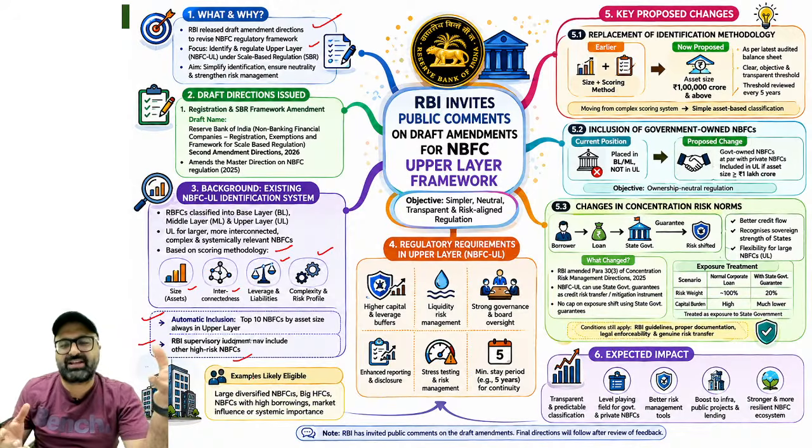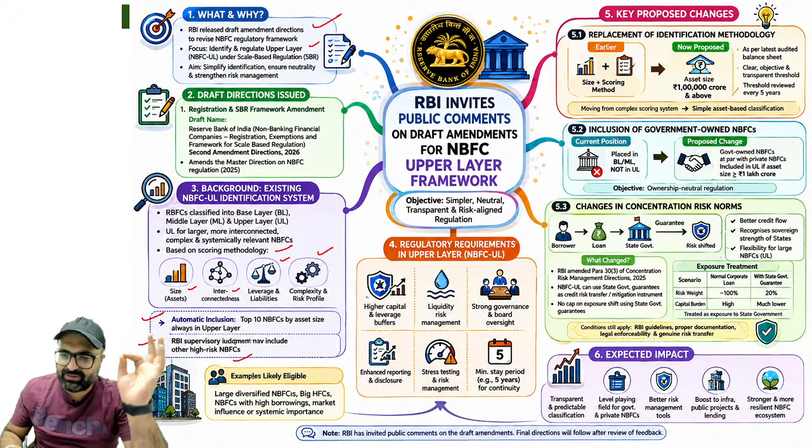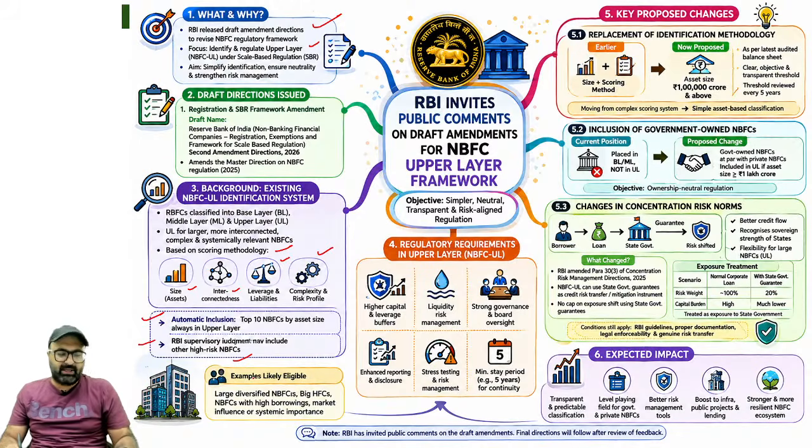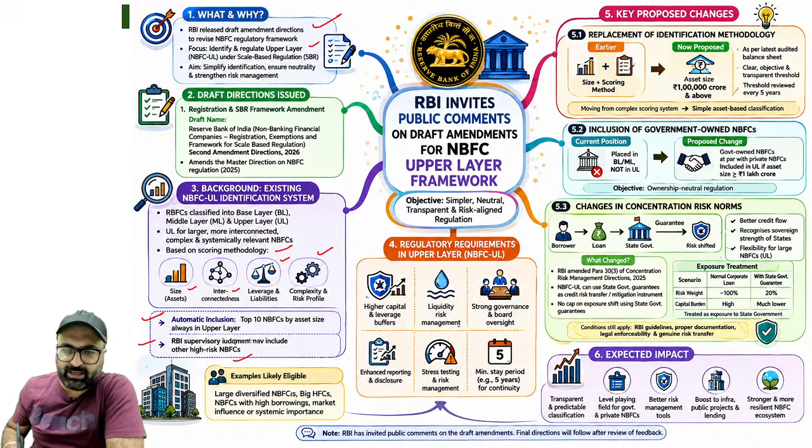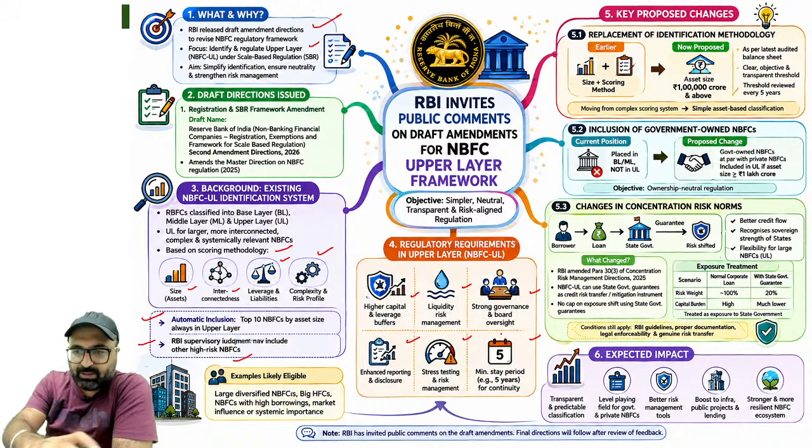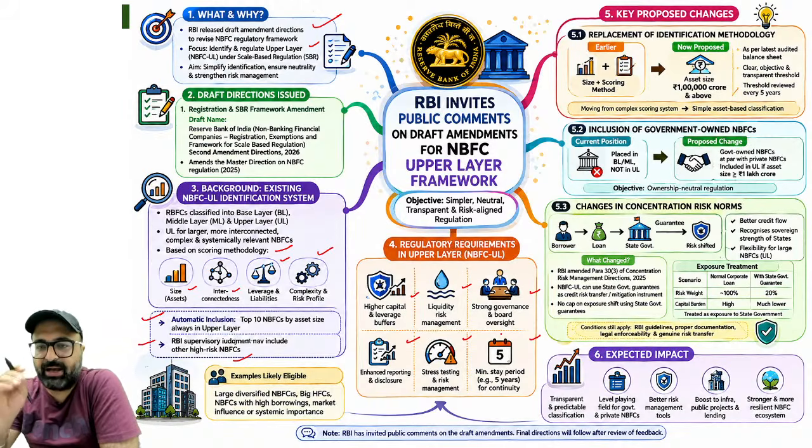लेकिन कुछ फिक्स नहीं था, कुछ कंडीशंस नहीं थी, लेकिन अब क्लियरली बोल दिया कि सर, अगर कोई NBFC है which has an asset size greater than 1 lakh crore, it will be added under the category of upper layer. तो यहाँ पे क्या था सर? कुछ कंडीशंस थी for NBFC upper layer: higher capital and leverage buffer, liquidity risk management, strong governance and board oversight, enhanced reporting and disclosure, stress testing and risk management, and minimum stay period is 5 years. These were some of the requirements which ought to be fulfilled by upper layer NBFC.